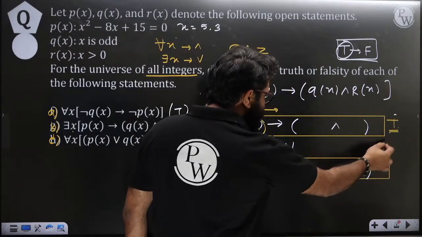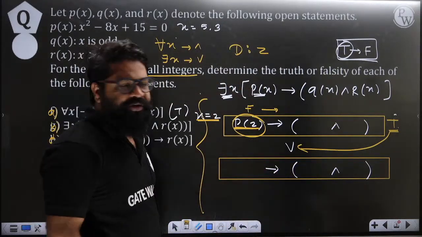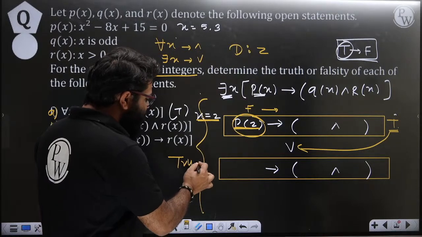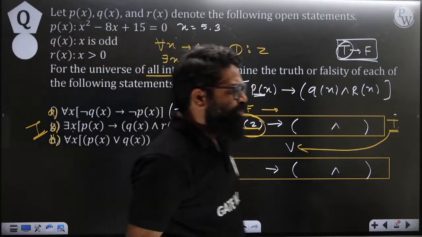Now, this is true. This true will see this OR. So, it does not matter what the other boxes you are writing, the whole statement will become true. So, we can say that for option B also, it is going to be true. Please reply, have you understood?